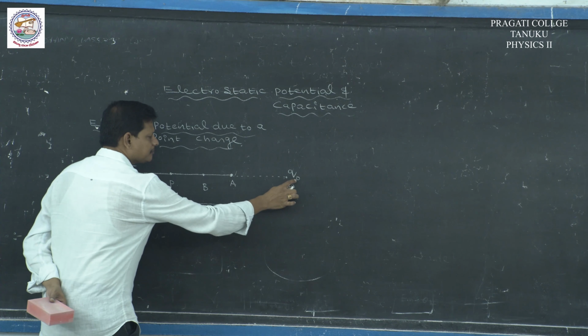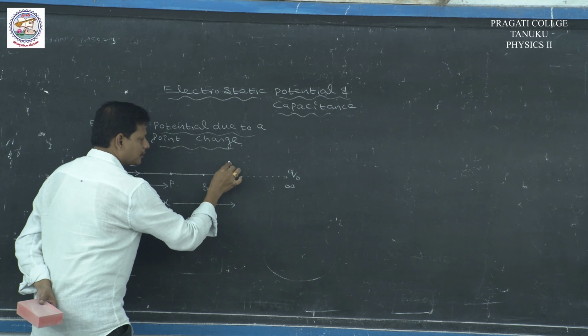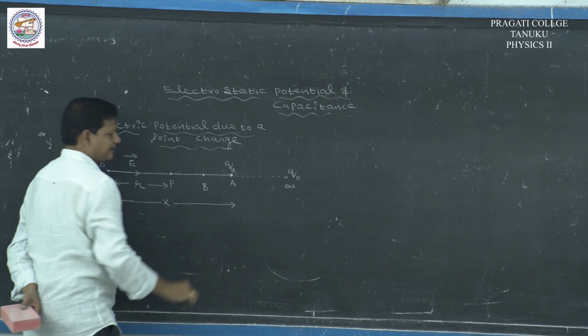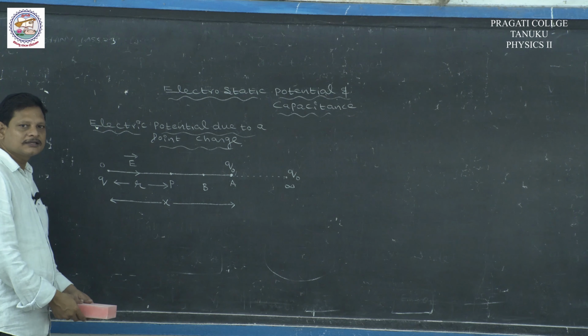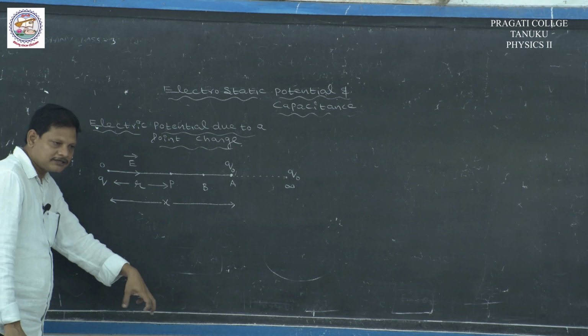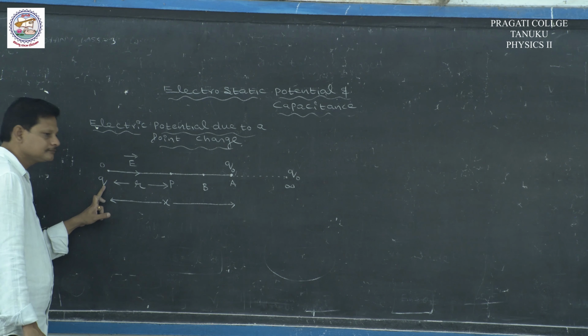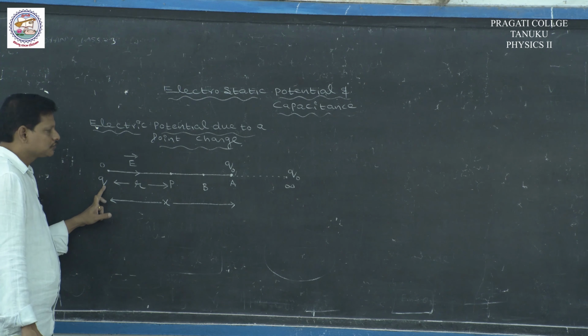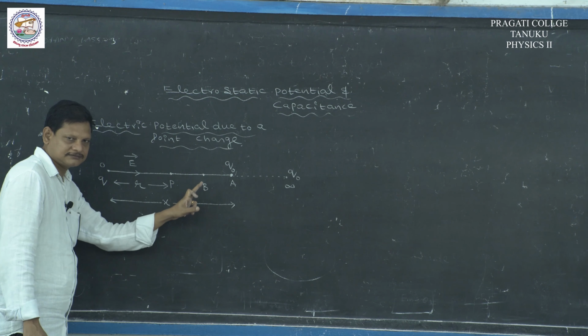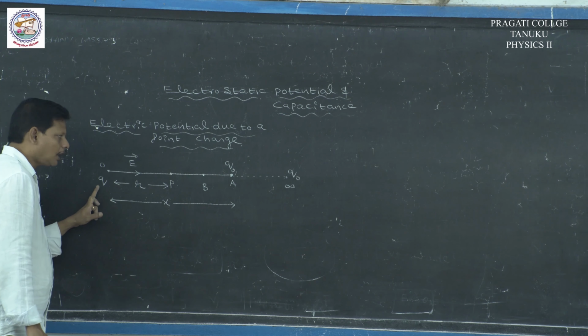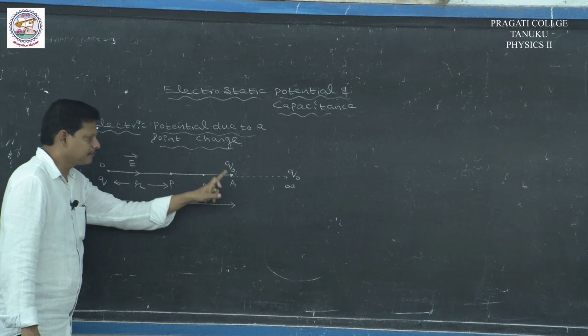Let Q naught be brought from infinity to a point in the electric field. Now, Q naught is in the electric field produced by Q. So, here Q and Q naught are like charges. Q opposes the motion of Q naught.